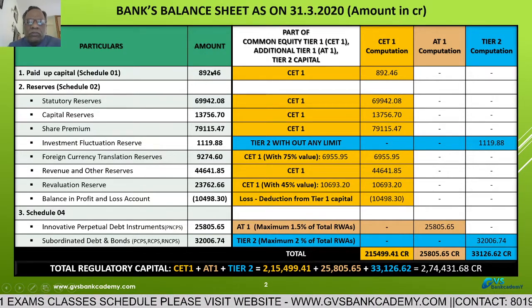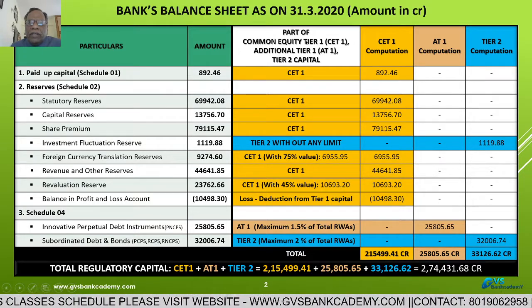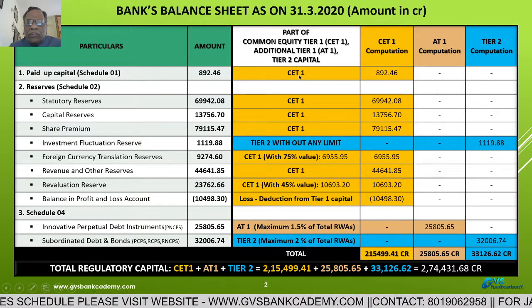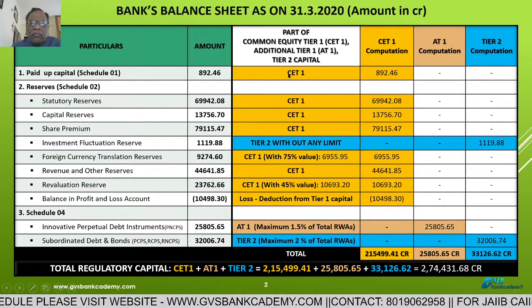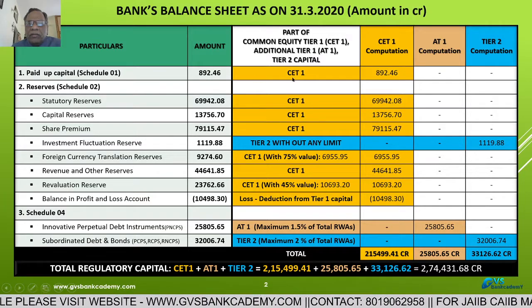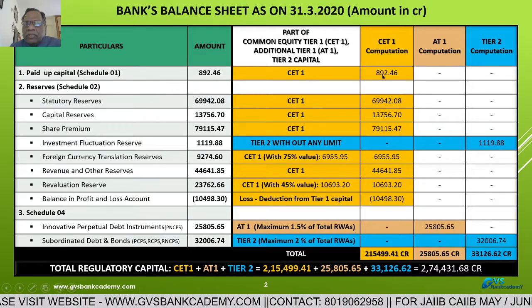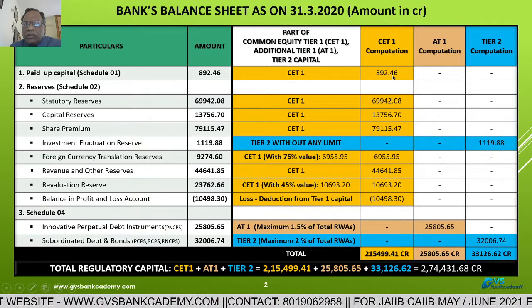Now, this is the outstanding amount from the bank's balance sheet. We can divide it into common equity tier 1 capital, additional tier 1 capital and tier 2 capital instruments from this analysis. Paid up capital is part of common equity tier 1 capital. That's why we have taken common equity tier 1 capital 892.46.